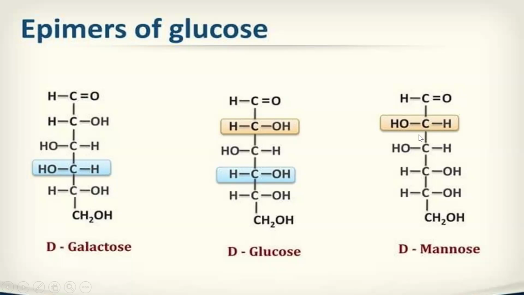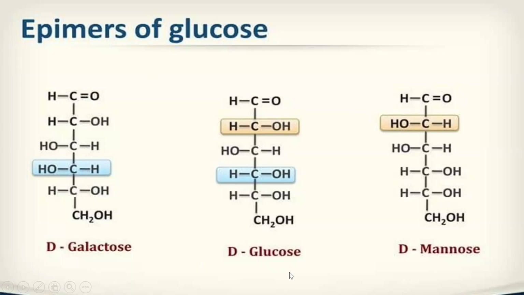Then in mannose, you can compare this structure with this. Here the structure is the same as this only, but in the second carbon atom you can see what is happening. The hydroxyl group is on the right in glucose and the hydrogen is on the left. But in mannose, the hydroxyl group has shifted to the left and the hydrogen has shifted to the right.